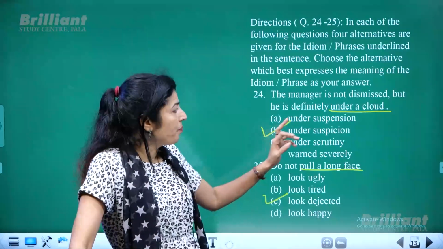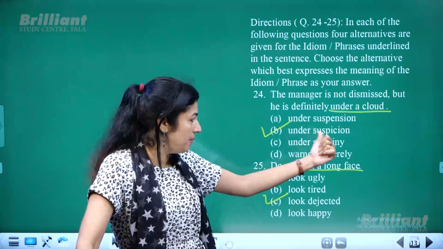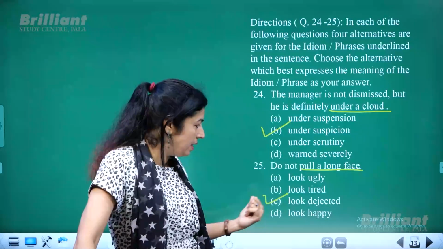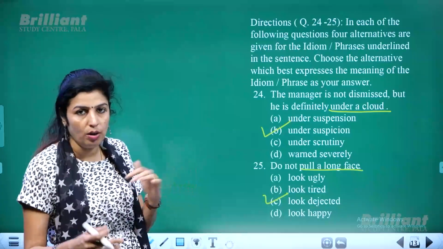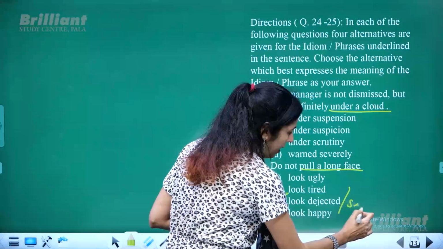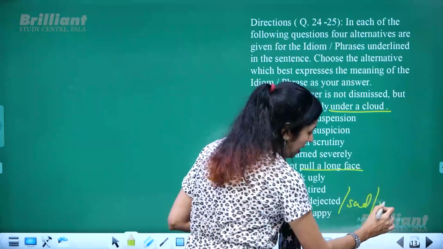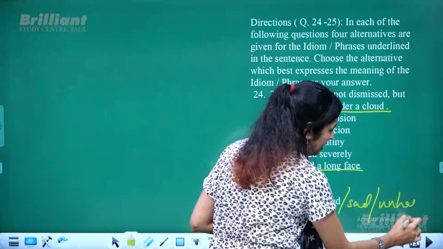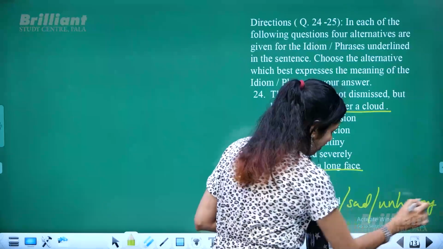So under a cloud means under suspicion. Pull a long face means to look dejected or sad or unhappy. Any of these words could be taken as the synonym for dejected.